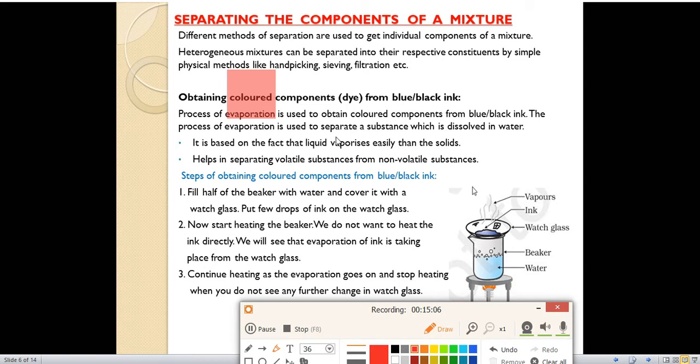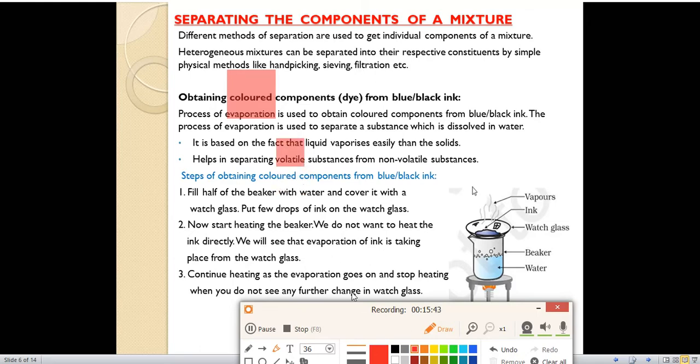By the evaporation process we can separate two substances, one of which is dissolved in the water. It means water will evaporate and the substance will be left in the container. It is based on the fact that a liquid vaporizes more easily than a solid. We all know that a liquid is easily vaporized compared to solids. It helps in separating volatile substances from non-volatile substances.